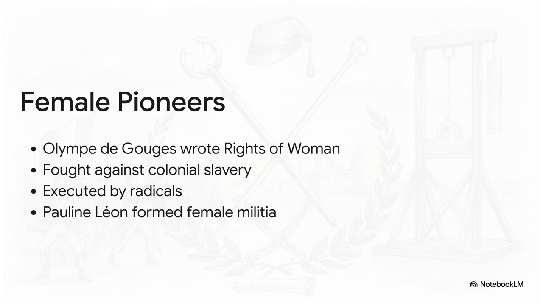You had incredibly bold women stepping up, like Olympe de Gouges, who literally wrote the Declaration of the Rights of Women and fought hard against slavery, or Pauline Léon, who formed a radical female militia. But the chaotic politics of the Reign of Terror were entirely unforgiving. Many of these female pioneers, including de Gouges, ended up being sent to the guillotine by the exact same radical men they had helped empower.